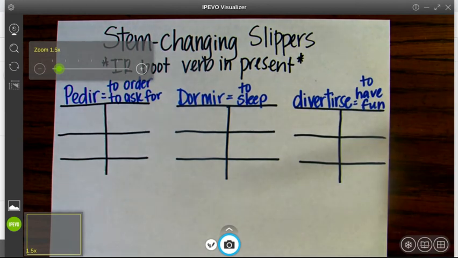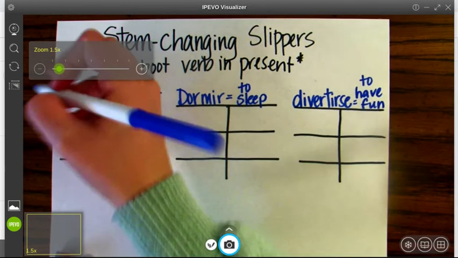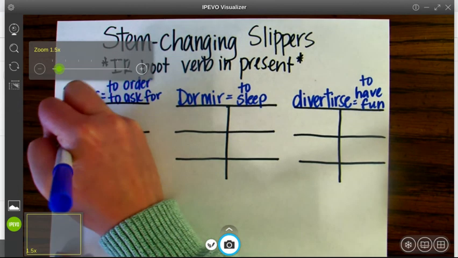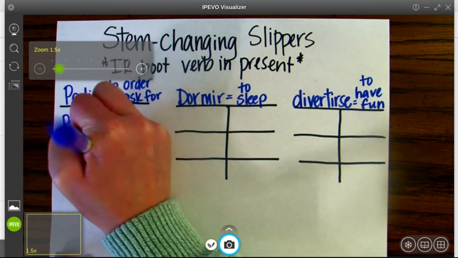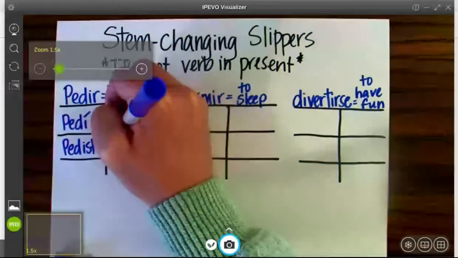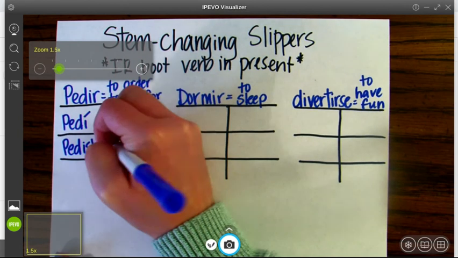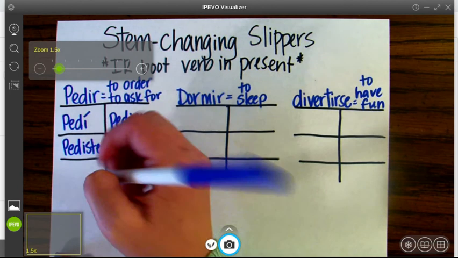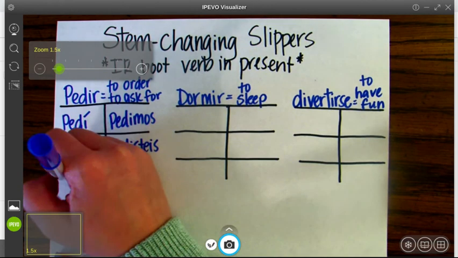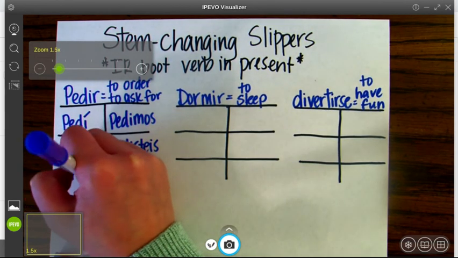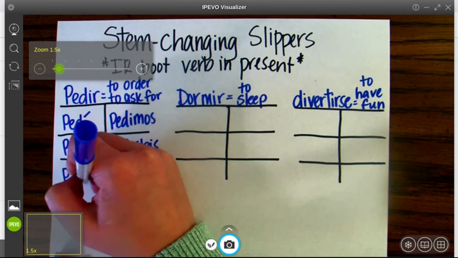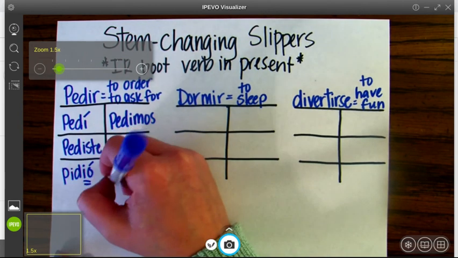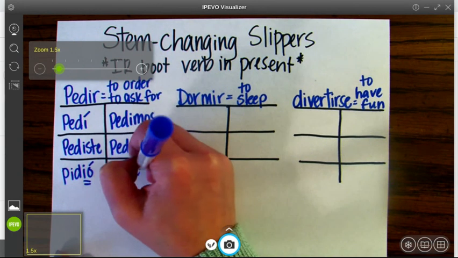Now, in the yo form, we have pedí. Our stem does not change here. Pediste. No accent mark. Pedimos. Pedisteis. All right. Third person, the E becomes an I, right? E to I stem changer. And then we have our normal preterite ending there, which is pidió. And then pidieron, right? No acento.